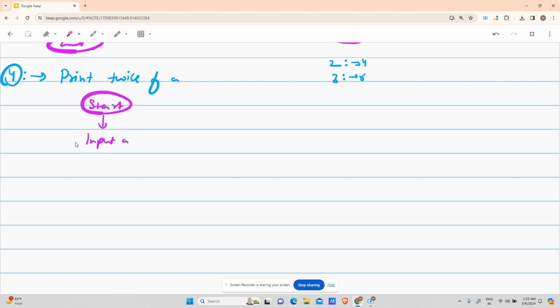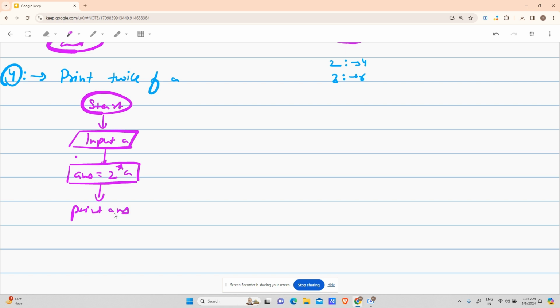Take input A, a parallelogram for input. Now my answer is 2 star A. The block will be a rectangle. Why rectangle? Because you are doing a procedural step, a process. After that, print answer.